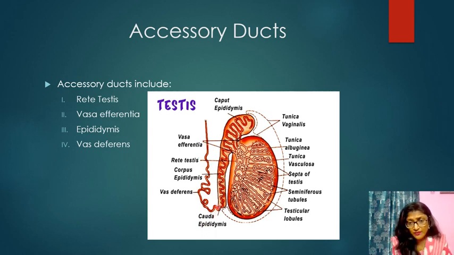So that means all these seminiferous tubules are attached with this rete testis, and this rete testis is attached with this vasa efferentia. Then this vasa efferentia opens in this epididymis. Then this epididymis passes the sperm into the vas deferens. With the help of this vas deferens, it will pass through the ejaculatory duct.